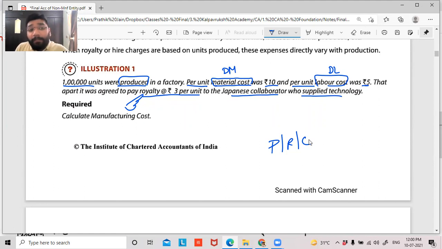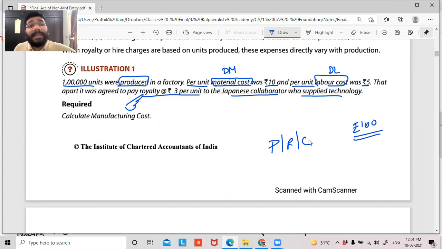So what will happen? Publishers will come and approach me. They'll tell me, Pratik sir, you have written a book which is very excellent. We want to publish those books and sell it to the people. So they will take this book from me, they'll publish it and they'll sell it. But how can they sell it without my permission? Because this is my book. I have to get an income from this, no? So on every book the publisher sells, on that per book they'll give me some royalty. Let's suppose the royalty that has been fixed is rupees 100 per book.